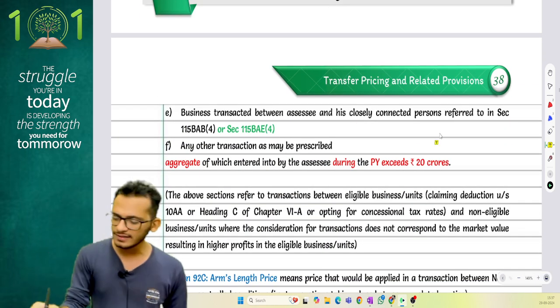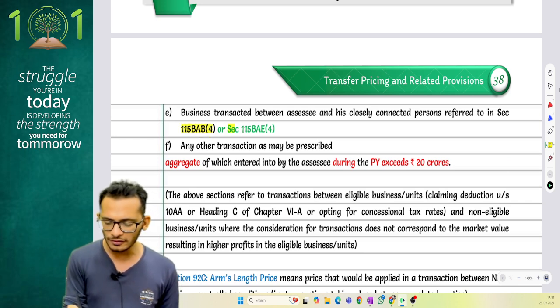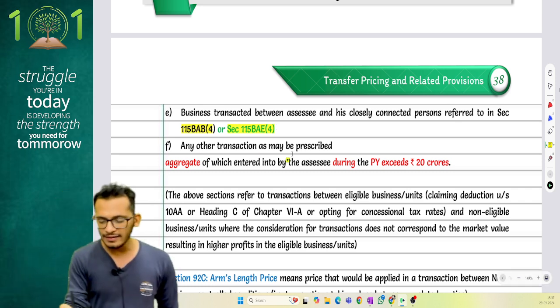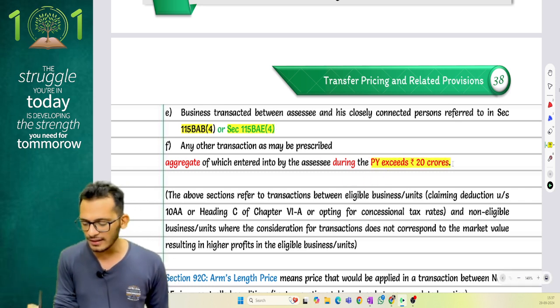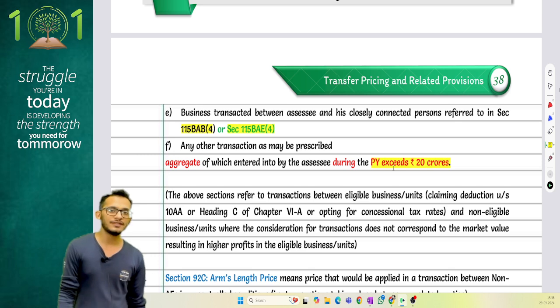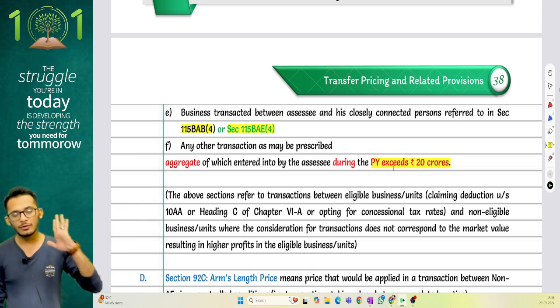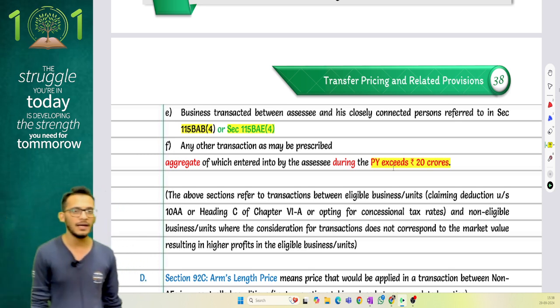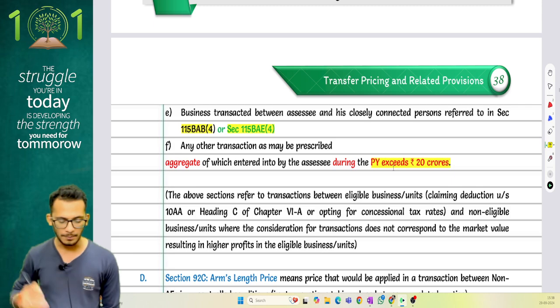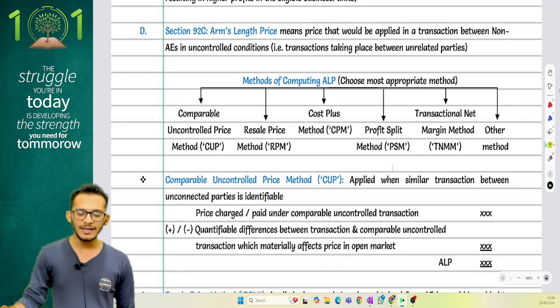Finally, if you're doing any transactions with any 115BAB entities or 115BAE entities, because they are paying taxes at 15% flat, and any other transaction, provided the transaction exceeds a value of 20 crores. The condition of 20 crores must be mandatorily satisfied for you to apply international specified domestic transactions, otherwise SDT will not apply. Yes. Next, how do you determine arm's length pricing?